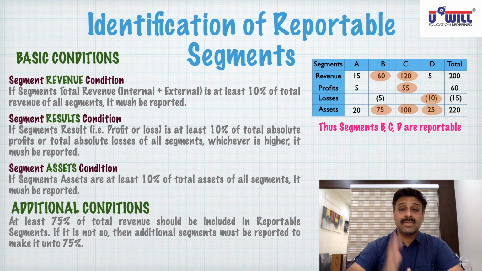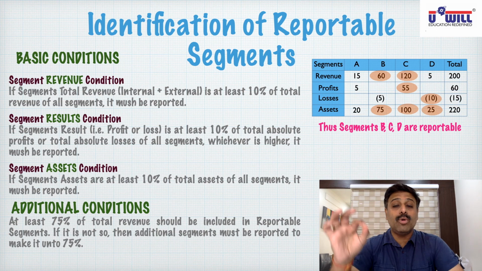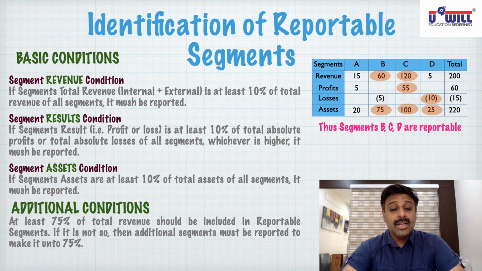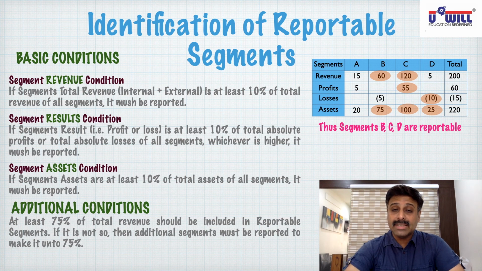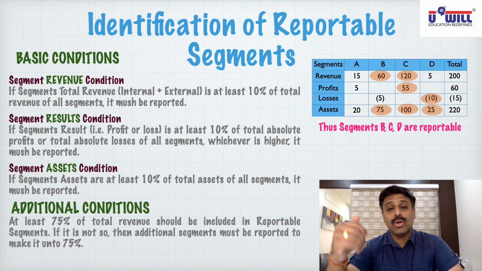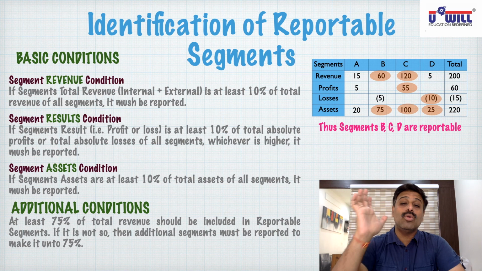So if you have 10 different segments, as per the first three conditions, revenue, results and assets, only 6 segments out of 10 are to be reported. But when you count the 6 segments' total revenue, it does not consist of 75% of total revenue. Then you will include any 1 or 2 out of the remaining 4 segments also to be reported to the shareholders. Okay. So at least 75% of total revenue should be included in the reportable segments. If it is not so, then you have to include more segments of your choice, so that the revenue goes up to 75%.